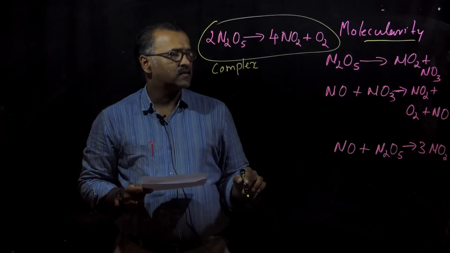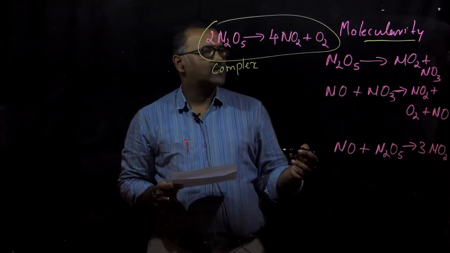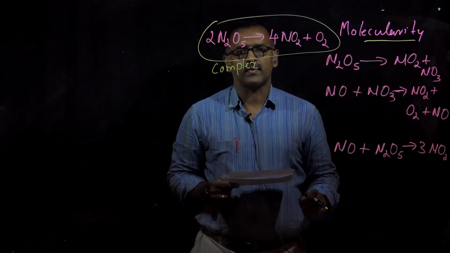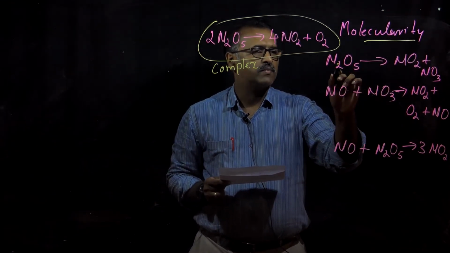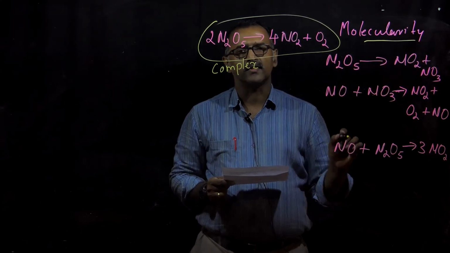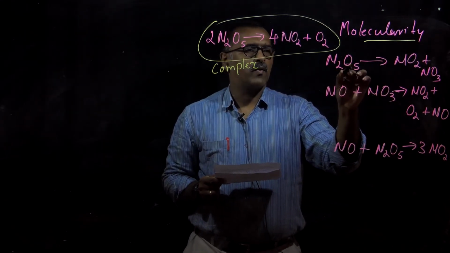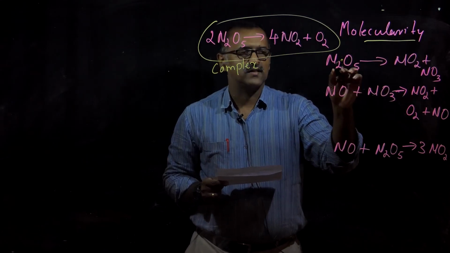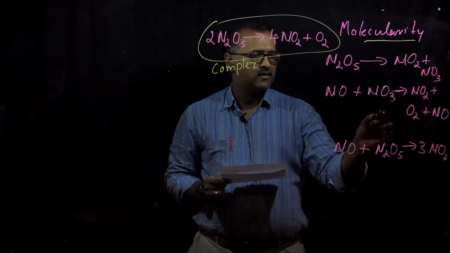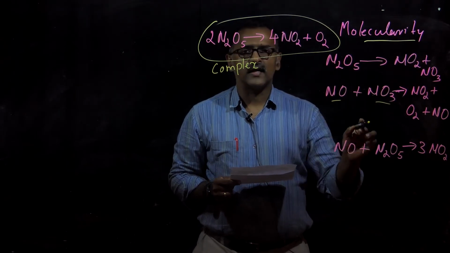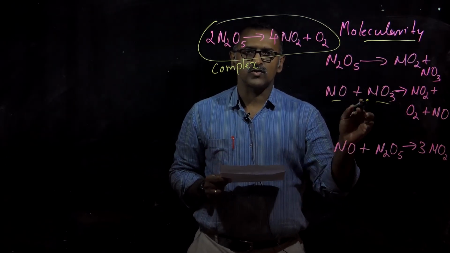And in this case, we mean the molecularity is the number of molecules taking part in each elementary step. So you can see in the first step N2O5 is decomposing and the number of molecules is only 1. So the molecularity of this reaction is only 1. Whereas in this reaction you can see NO is reacting with NO3 so that the molecularity of this reaction is 2.